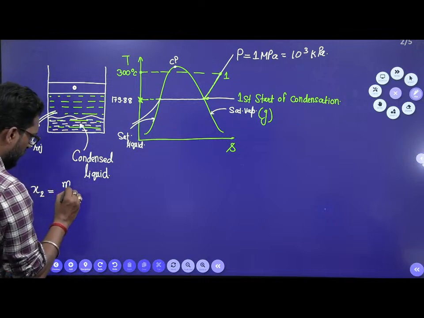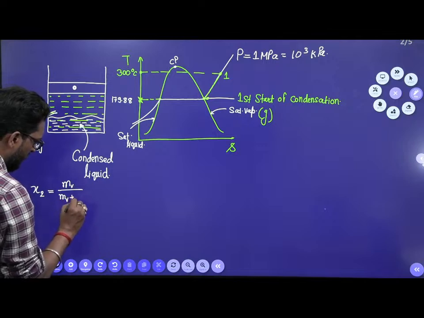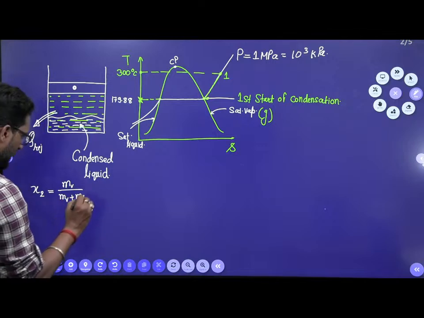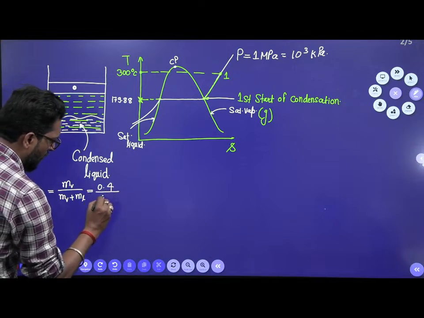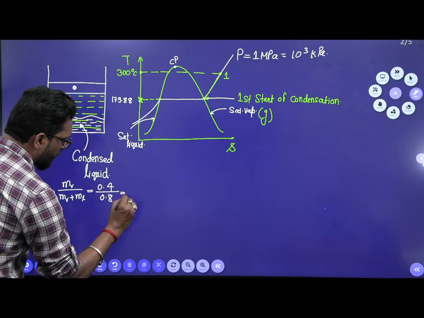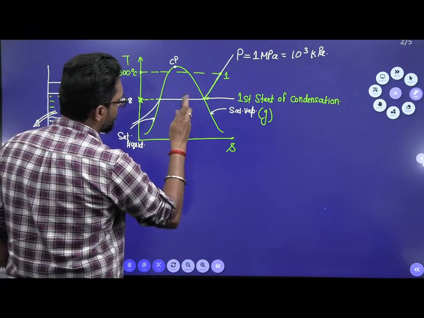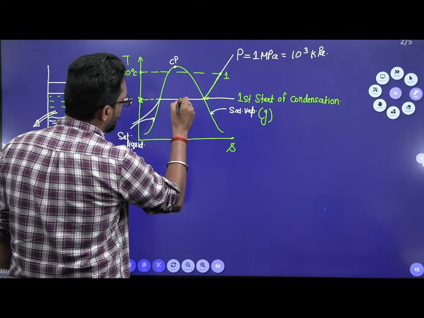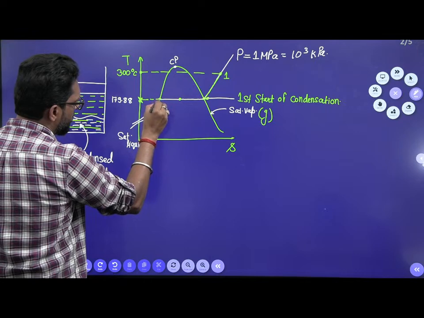So dryness fraction is what? Mass of the vapor divided by total mass of the vapor plus mass of the liquid. Mass of the vapor is 0.4 and the total is 0.8. So this is 0.5. It is just in the middle. That means the final point is here.